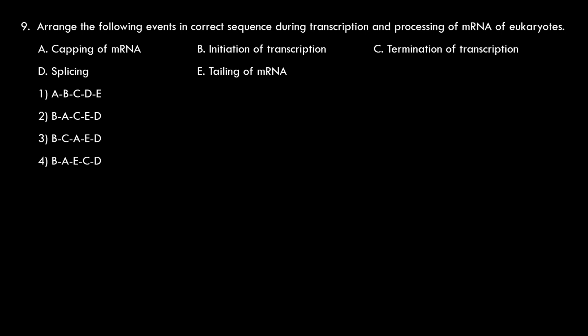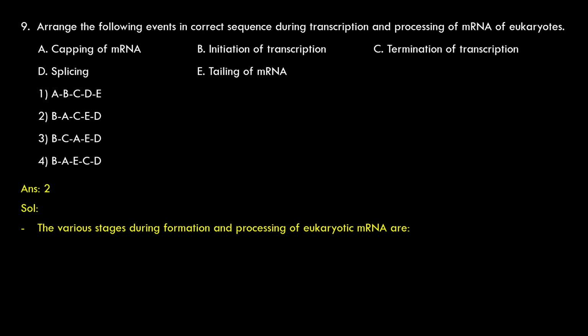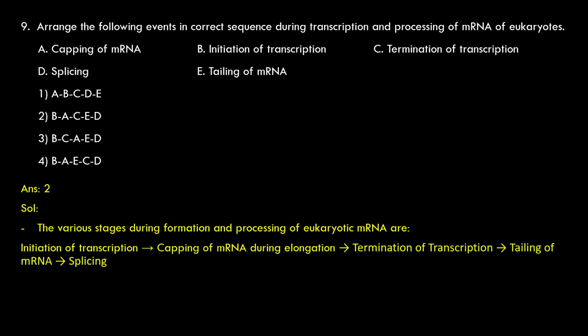Splicing removes the non-coding region of the cistron. That is, introns are removed, only exons are attached. So that region which has information for amino acids is attached, and the region which does not have information for amino acid sequence is removed. So splicing takes place at the end. So option 2 is the correct one. Let us see the answer. 2. The various stages during formation and processing of eukaryotic messenger RNA are initiation of transcription, capping of messenger RNA during elongation, termination of transcription, tailing of messenger RNA, and last splicing.